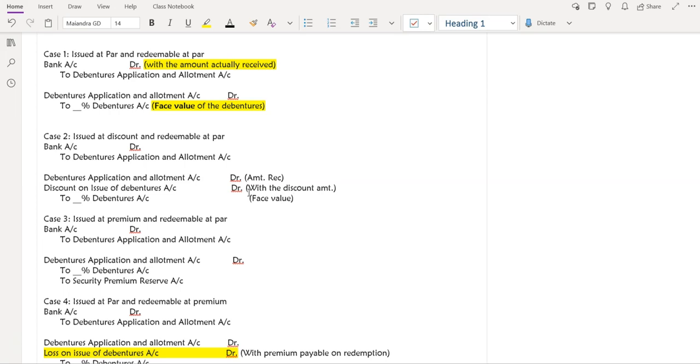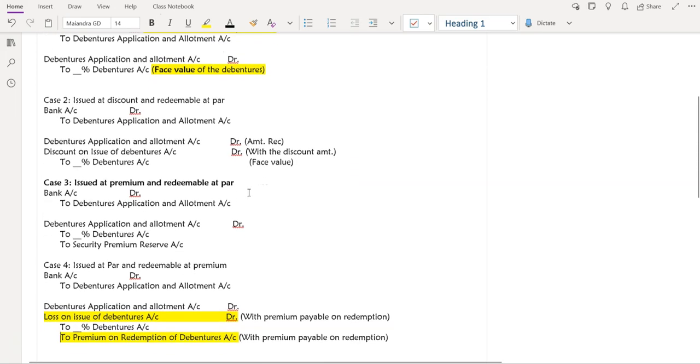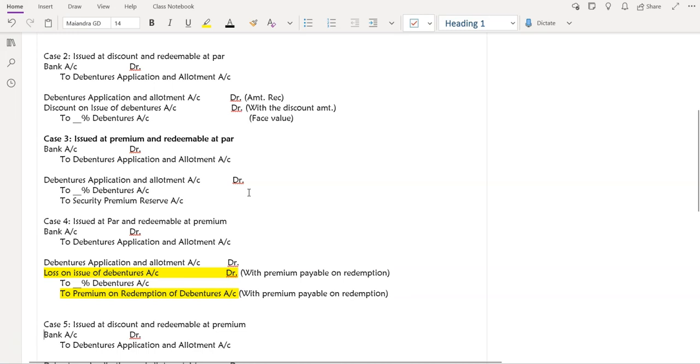All right. Now case 3. This is the same as for the shares only, so nothing new, but we are going to just say bank account debit to debentures application allotment account. Then this money will be transferred. The face value will be transferred to the percentage debentures account, and the premium amount will be recorded in security premium account. Clear, Sejal? Face value and premium amount.